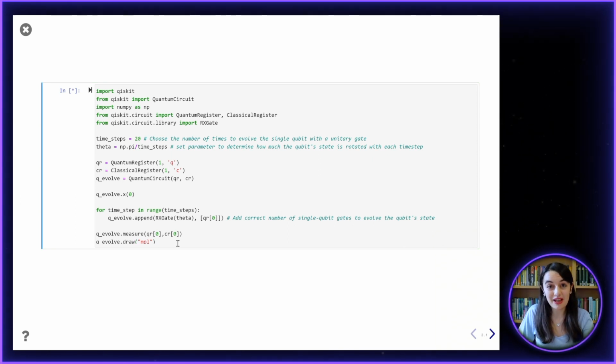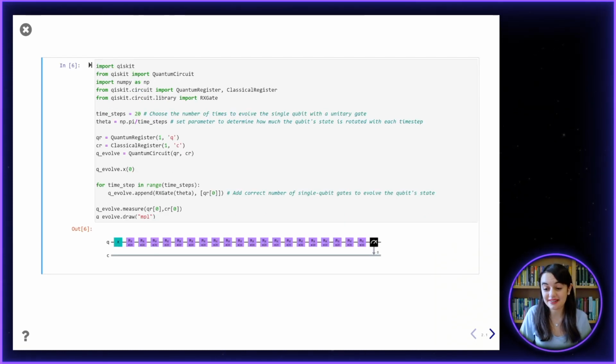And to evolve our qubit from a 1 to a 0, we can apply a series of X rotation gates. So we encode them using the Rx gate in Qiskit, and you can see here we have used 20 time steps. So through a series of 20 X rotation gates, we rotate our state from a 1 to a 0. And we use an X gate at the beginning to initialize our qubit in the 1 state.